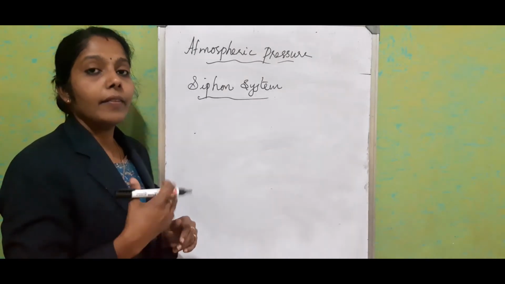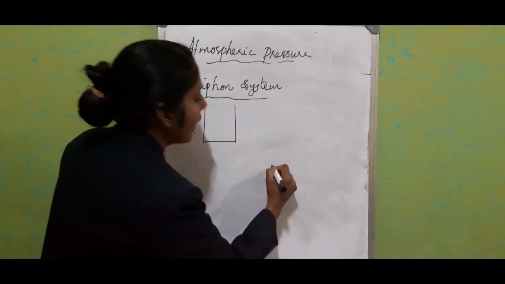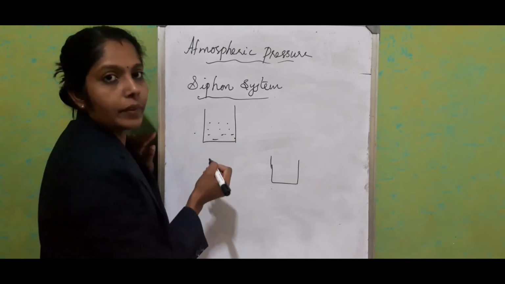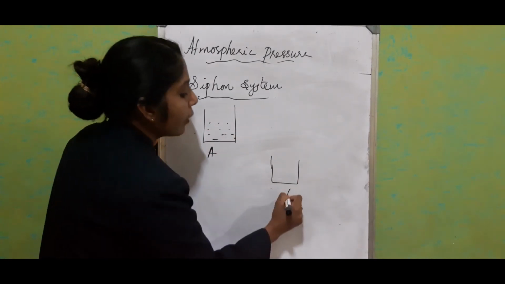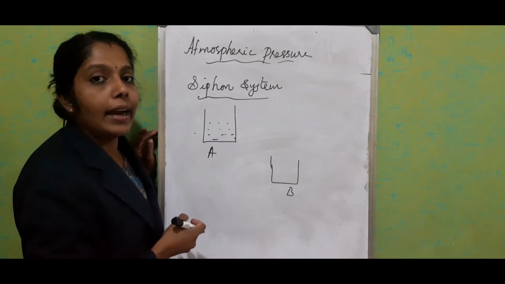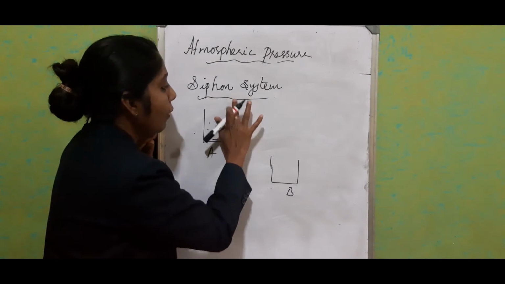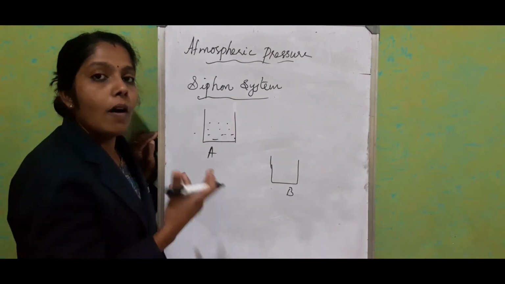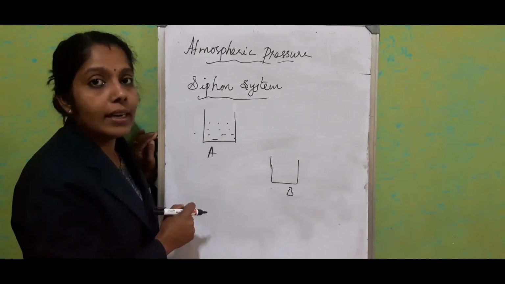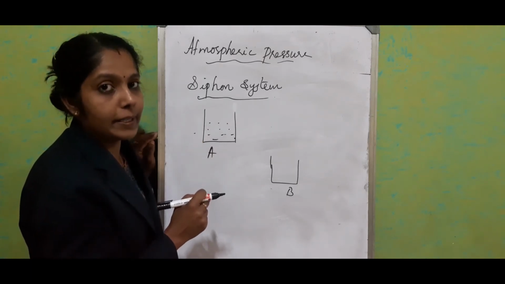In the siphon system, we will be having two sets of liquid. Just consider we have two cans like this. On the top one we have water. We have to get this water from A to B. It is at a particular height. When the water is at a height, which kind of energy does it possess? It possesses potential energy. Through the help of a rubber tube or a glass tube, we have to get the water from A to B. This system is known as the siphon system. Here also we are using the application of atmospheric pressure.